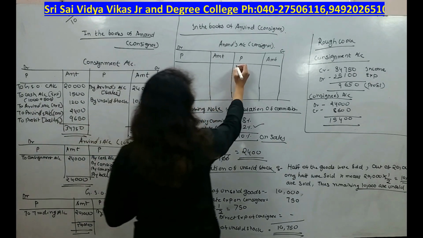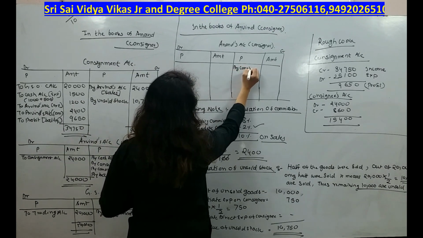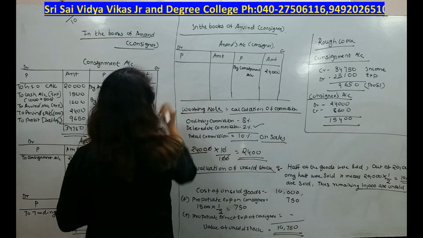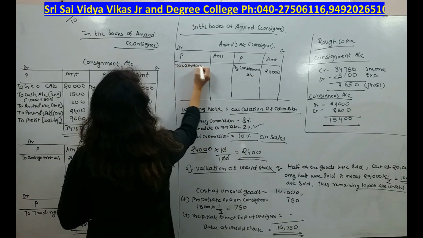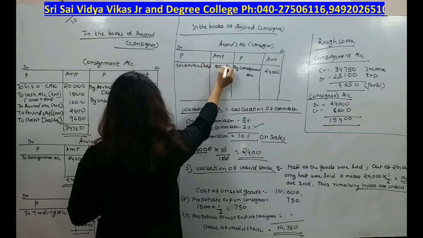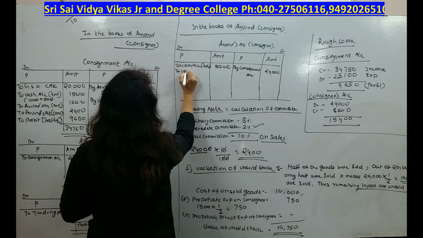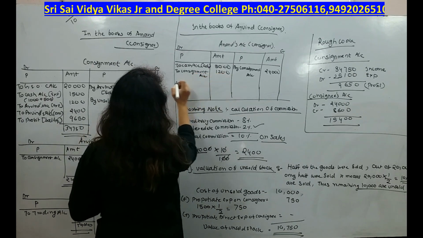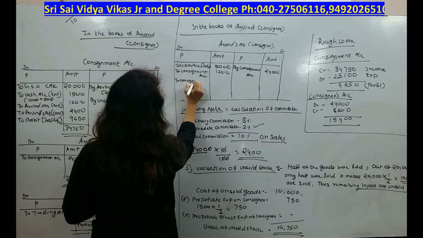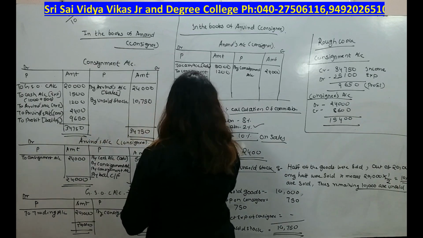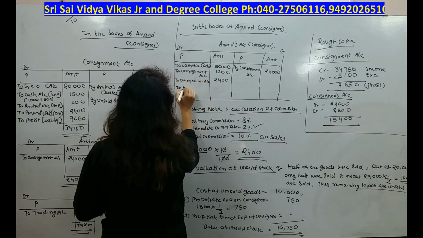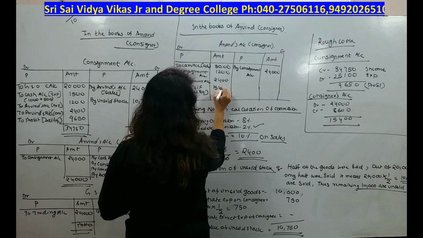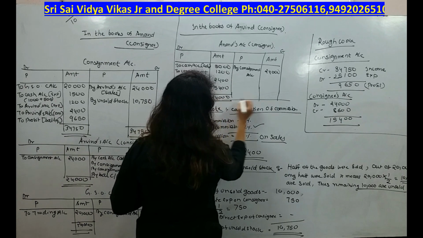Here to consignment 24,000, here I will write by consignment account 24,000, here by cash 5,000, here I will write to cash account advance 5,000, by consignment 1,200, here I will write to consignment account 1,200, again to consignment account how much, 2,400, to balance carry forward in bracket balancing figure 15,400, both sides 24,000.